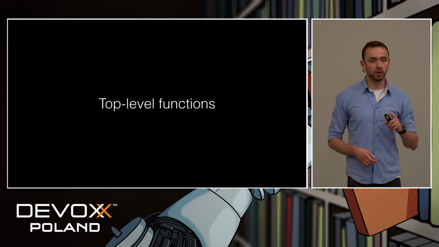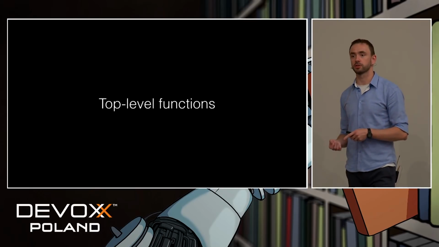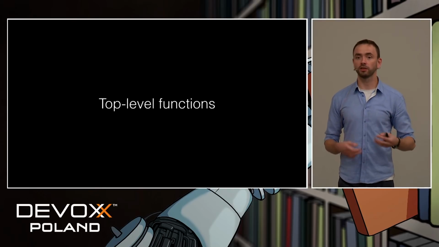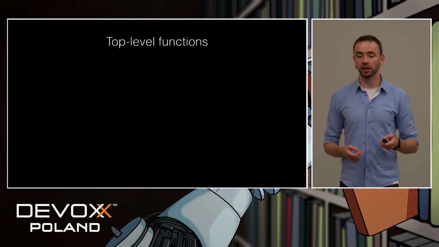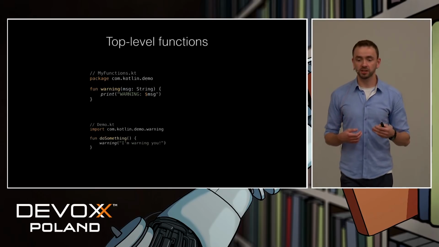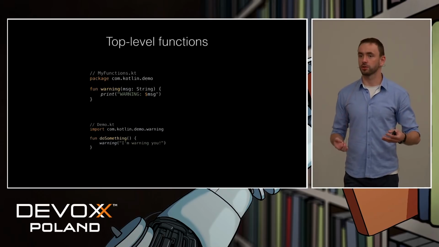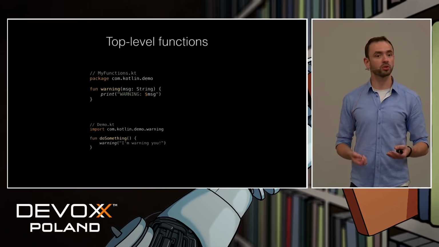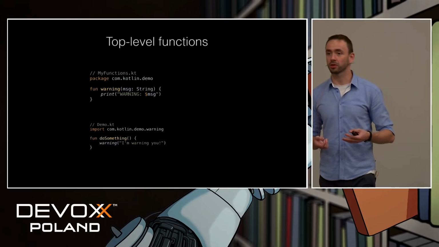Okay, Kotlin also has the concept of top-level functions, which are functions that are defined not in any class. They are defined at the top level of the file, like this, for example. And we use them just as if they were a kind of global functions. So they are basically a cure for Java's import static. We all know how import static works, right?